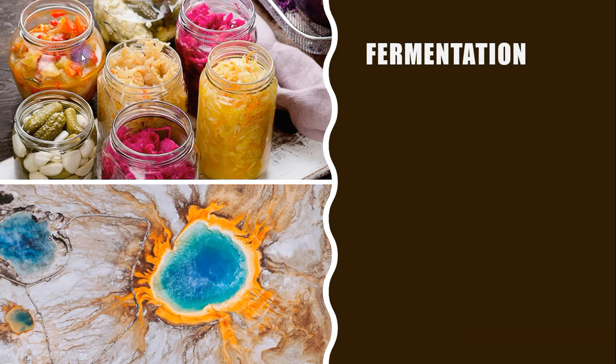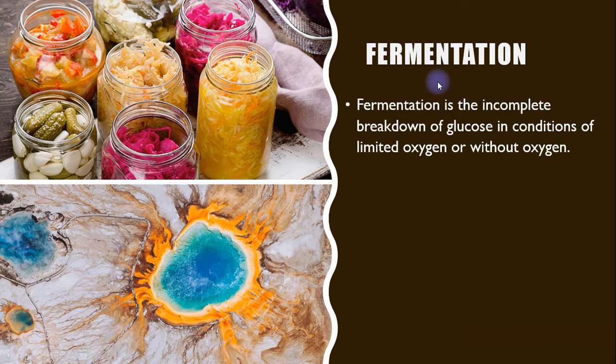Before that, I want you to take a look at this diagram. So what is this? This is referred to pickles, merujuk kepada jeruk. Pickles are produced from the fermentation process. Fermentation is the incomplete breakdown of glucose in condition of limited oxygen or without oxygen.